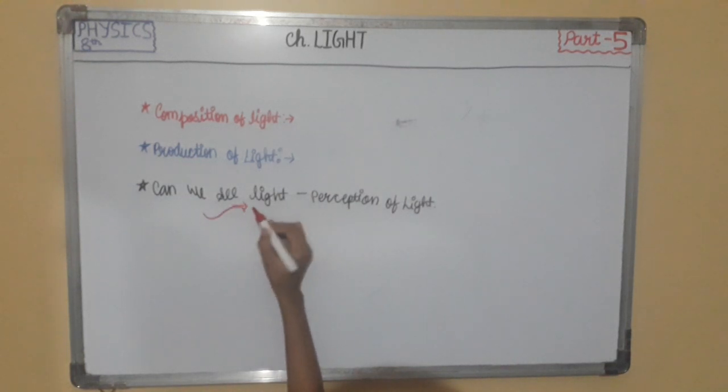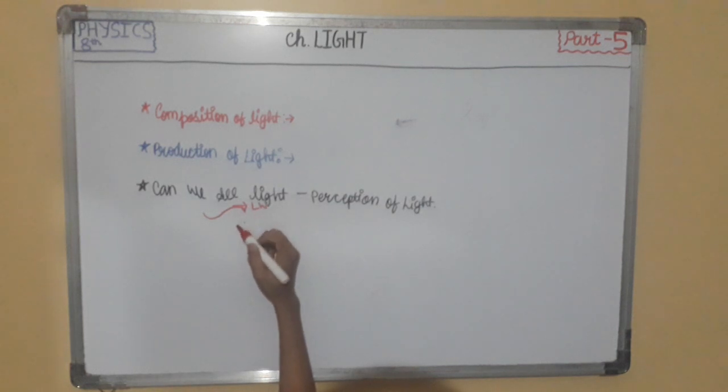This is the light wave, and this is a particle in solution.